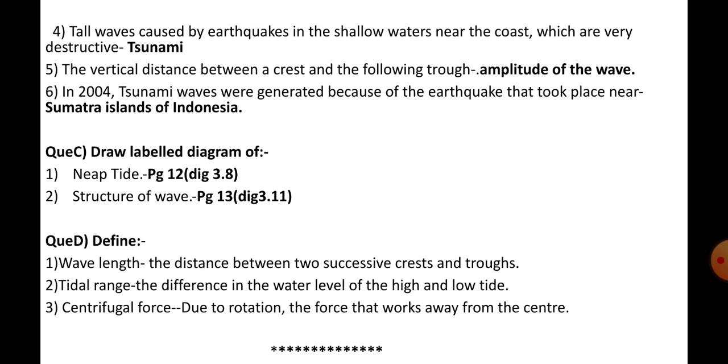Question number D. Define. First is wavelength. The distance between two successive crests or troughs is called wavelength. Second, tidal range. The difference in the water level of the high and low tide is tidal range. Third, centrifugal force. Due to rotation, the force that works away from the center is called centrifugal force.